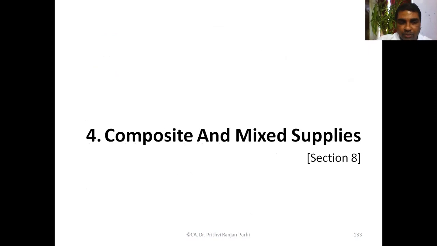What we'll do here, we'll stop here today, and in the next class we'll start with a new concept, that is the concept of mixed supply and composite supply. Do you have any query up to this?